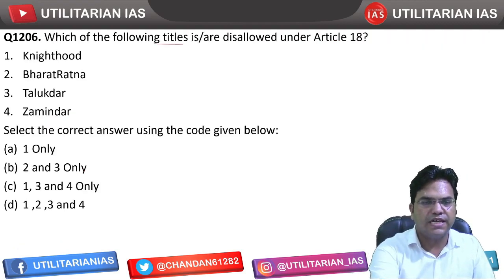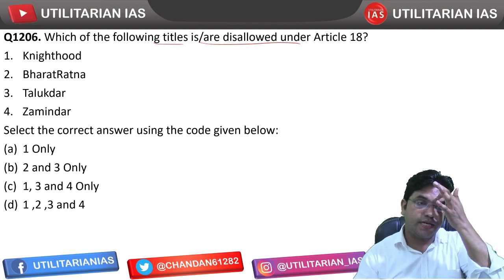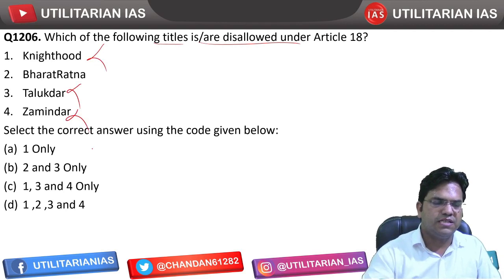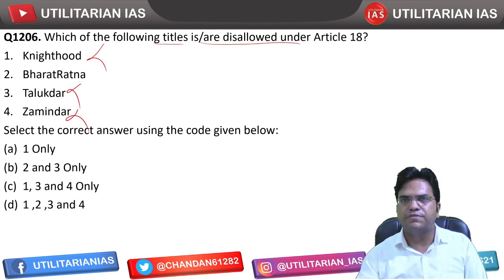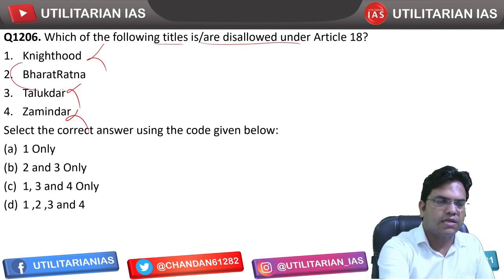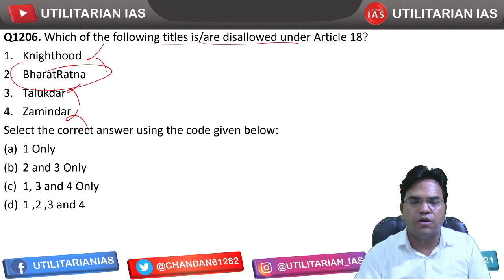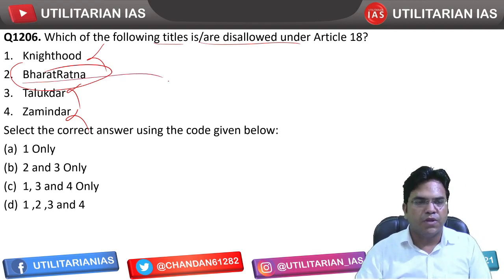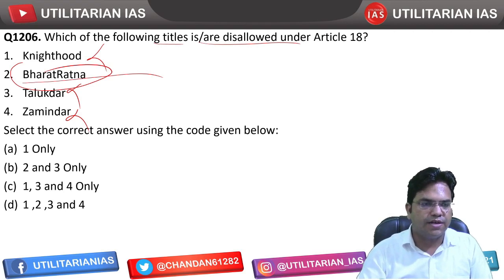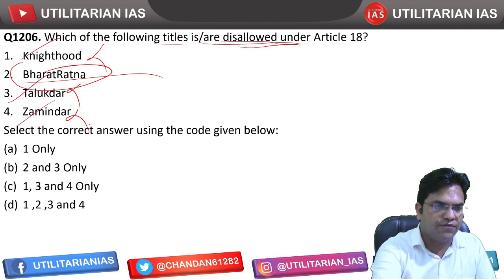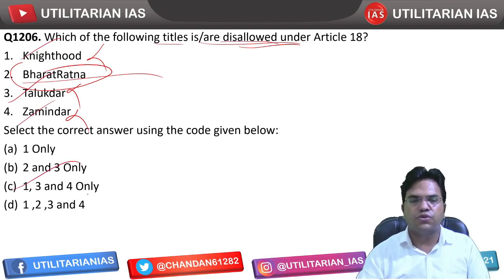Which of the following titles is or are allowed under Article 18? Knighthood? No, it can't be awarded. Talukdar, Jamindar, these are all illegal and have been abolished. It will be a violation of Article 18 if the state awards these. But Bharat Ratna, come on, Bharat Ratna and those three other civilian awards are allowed under Article 18. Awarding of those awards by the government of India will not be considered a violation of Article 18. So first is disallowed, third and fourth are disallowed. First, 3, 4. C is going to be the right statement.